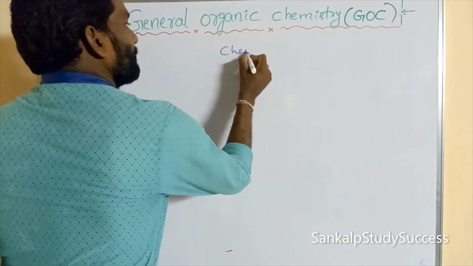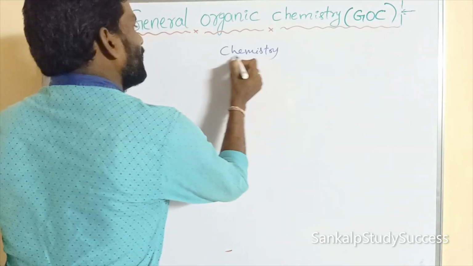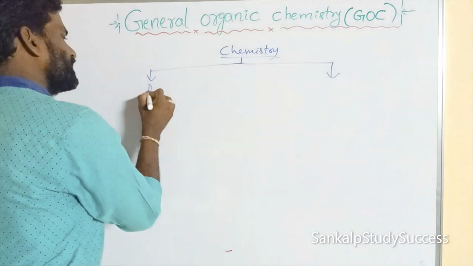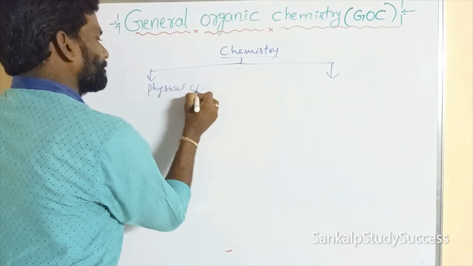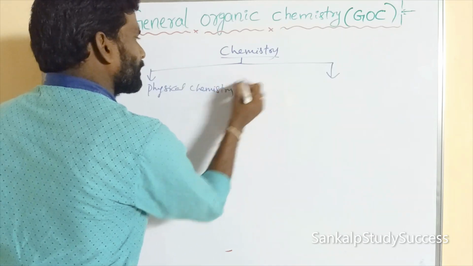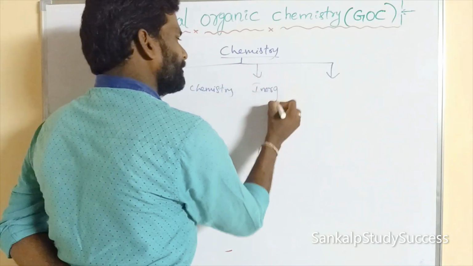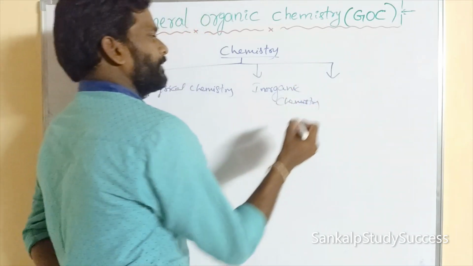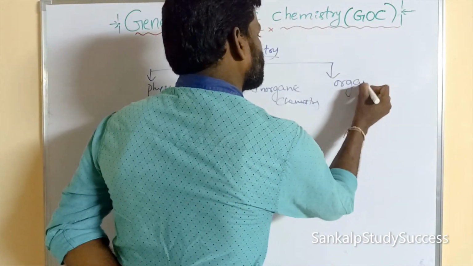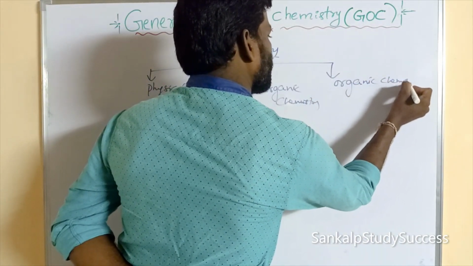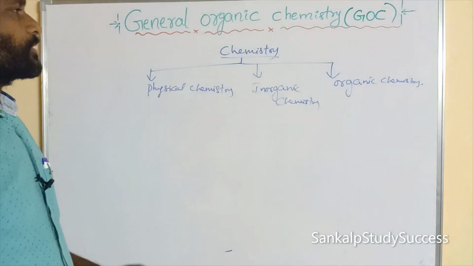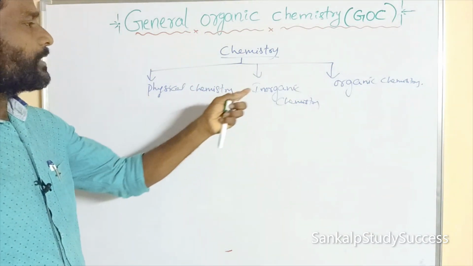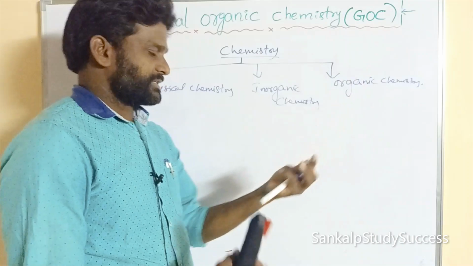So chemistry mainly has three branches: physical chemistry, inorganic chemistry, and organic chemistry.